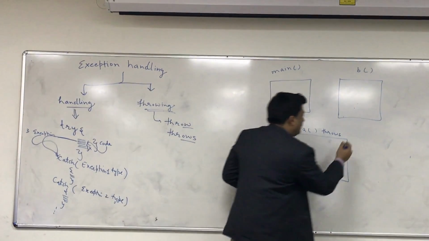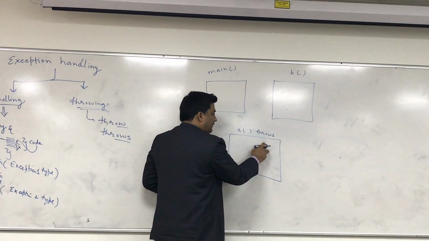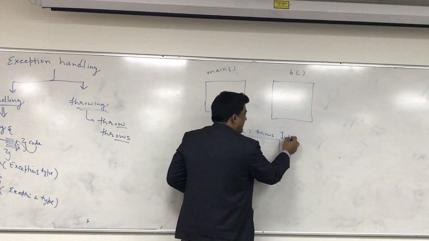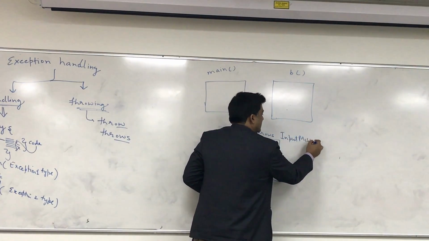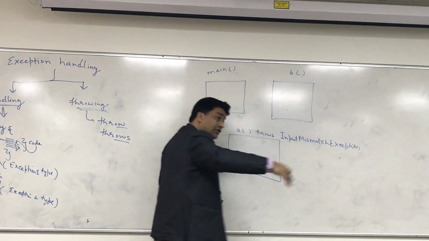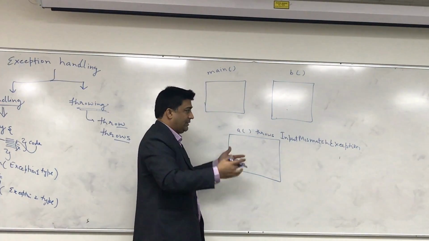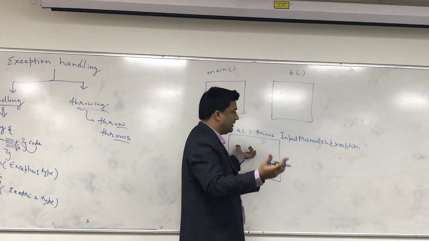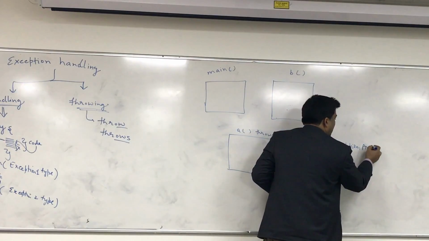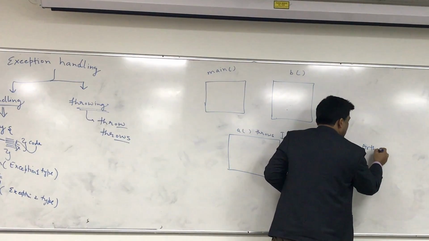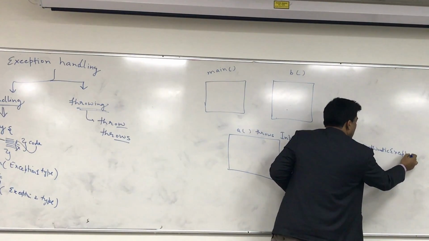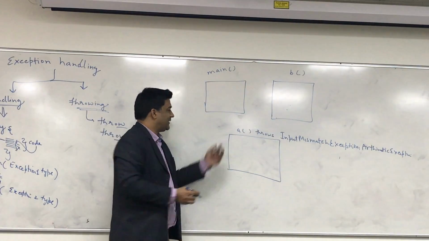So for example, if you think there is a possibility of input mismatch exception because you are asking the user to enter data, you will write here throws input mismatch exception. Suppose you have some calculation, so there are chances of arithmetic exception. So you will mention arithmetic exception here. Maybe the spelling is wrong, no problem. Arithmetic exception.